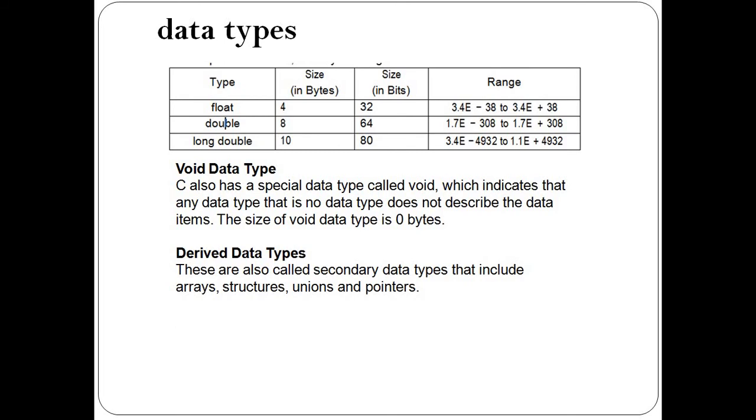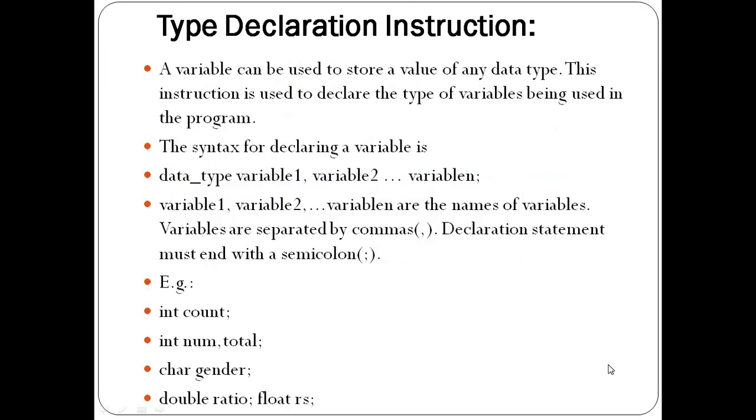So here we have considered only the primary data types: integer, float, character, double and void. Okay, understood? Then shall I move to the next point? So how we declare the variables and data type is called type declaration instructions. Along with the combination of variable and data type, which syntax rule is followed in C language for declaring those?